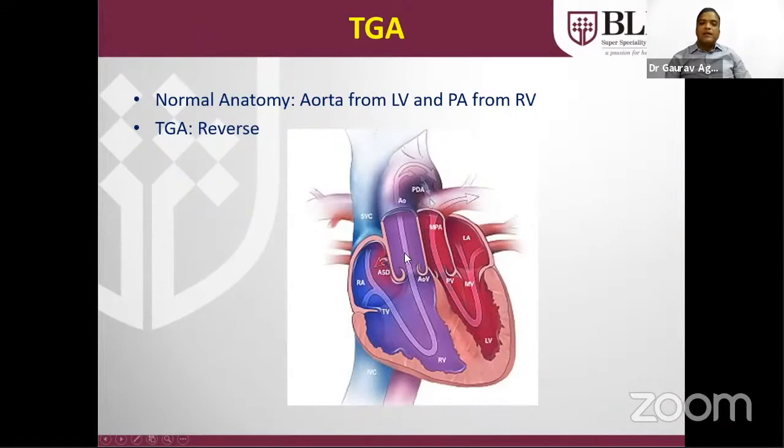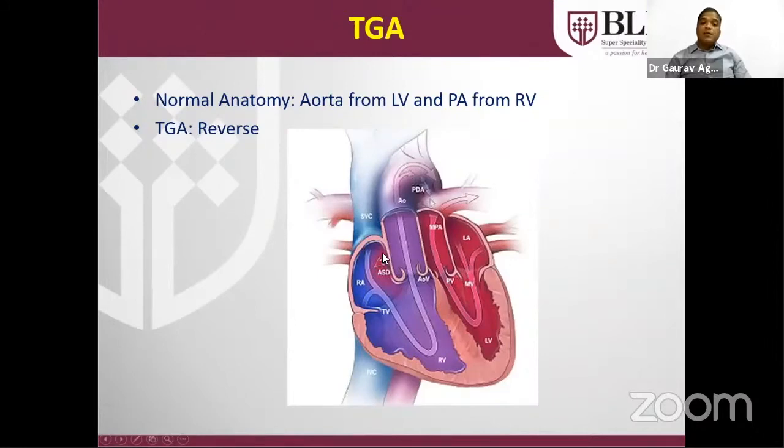The patient is pink. But in this case, the pure blood will come to the LV and will go again to the lungs. And the venous blood, IVC and SVC, will go to the RA and RV, and will supply the body through the aorta. So there is no pure blood supply to the body unless there is mixing, either at the level of the atria in the form of an atrial septal defect, a ventricular septal defect, or a PDA.